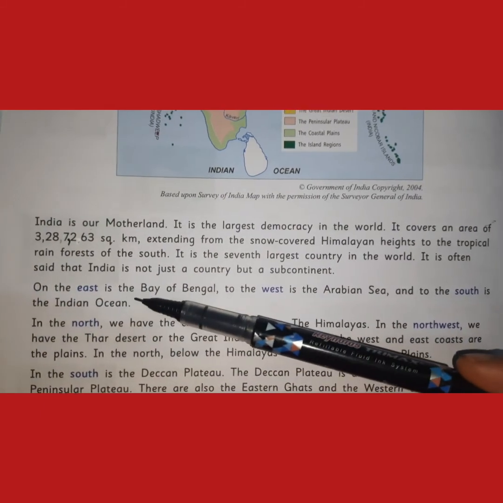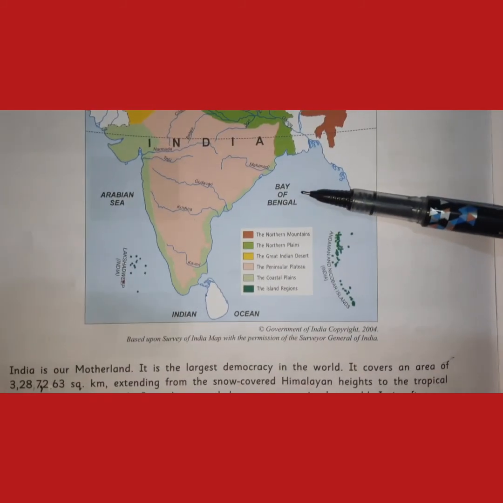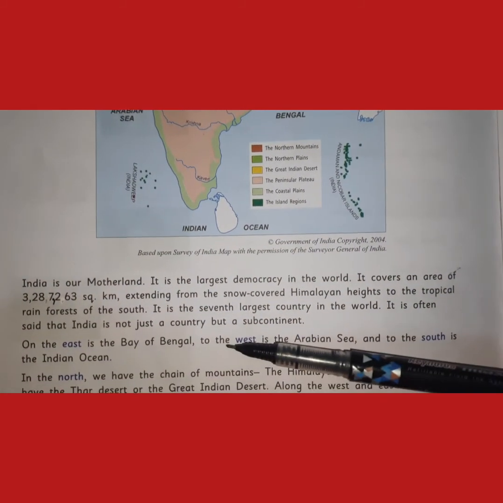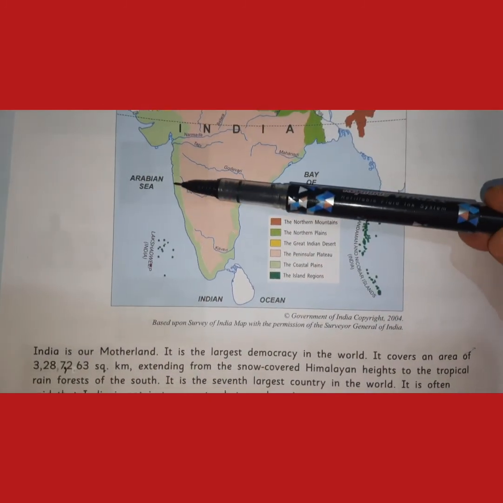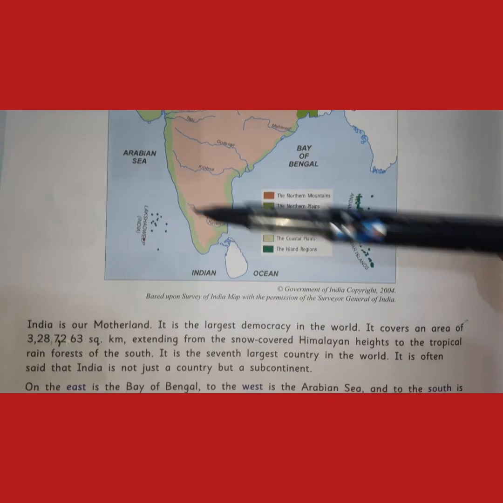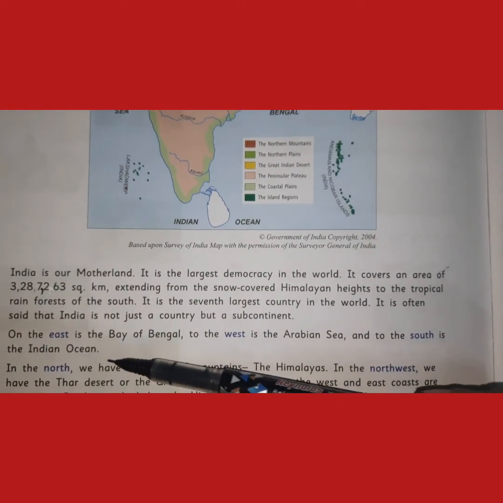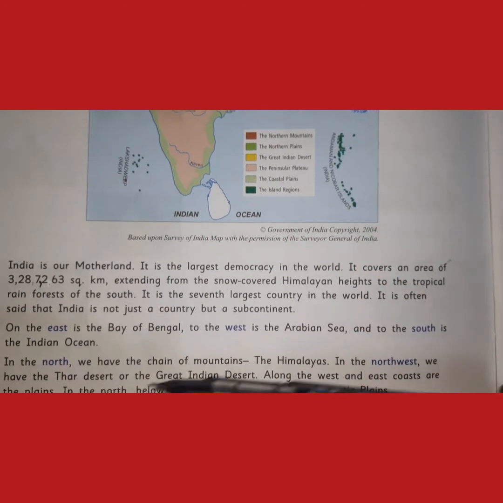On the east is the Bay of Bengal. You are seeing the map also. In the east there is the Bay of Bengal. To the west is the Arabian Sea. So in the west there is the Arabian Sea. And to the south is the Indian Ocean. In the south there is the Indian Ocean.